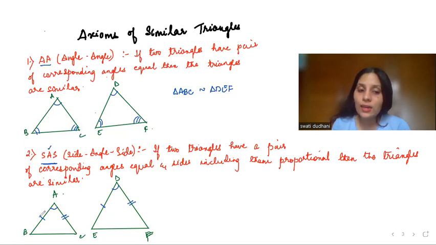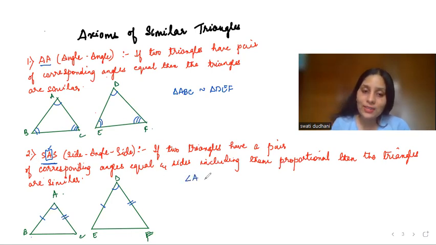So let's say I take these sides proportional and angle B is equal to angle E. So I cannot use SAS because my angle is not included. It is not between the sides. So when you see that the angle is between the two sides, in the figure also, it should be included. It should be between the sides. Only then you can use this axiom.